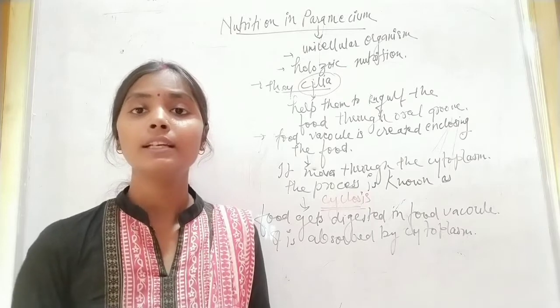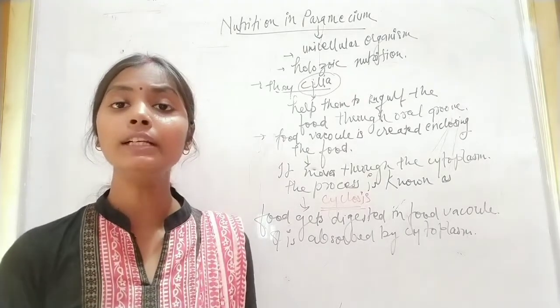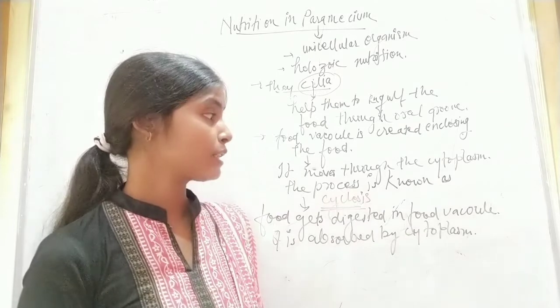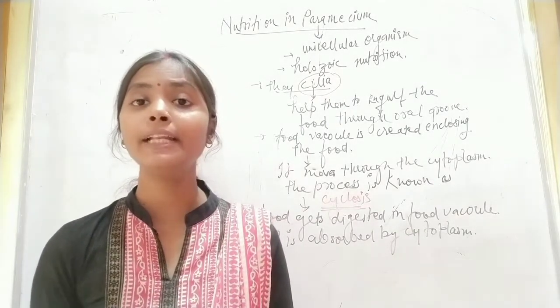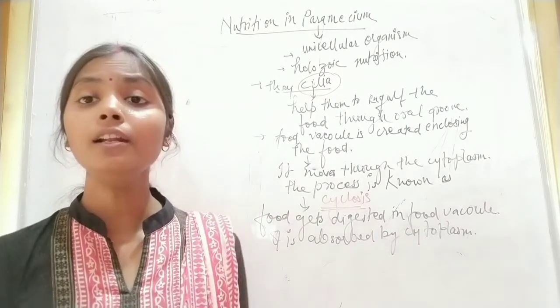After that, the undigested food is given out. The undigested food is removed by a tiny pore that is called the anal pore.